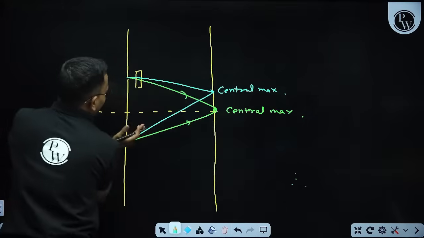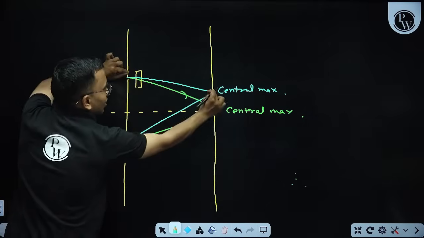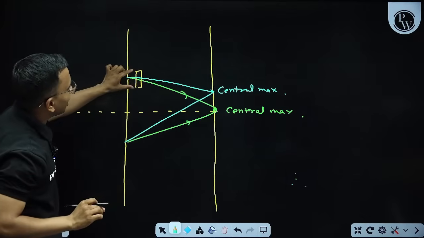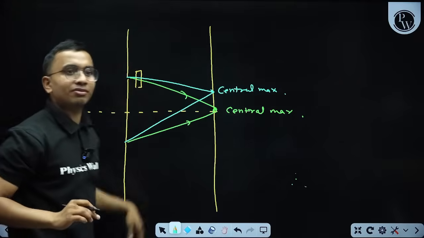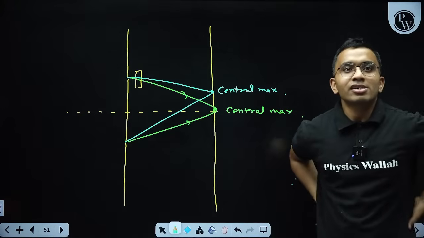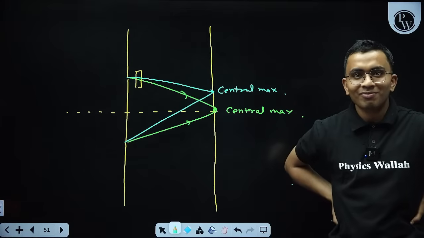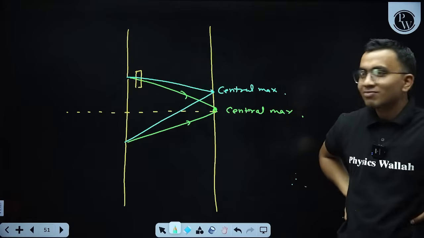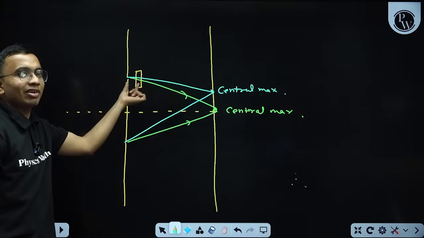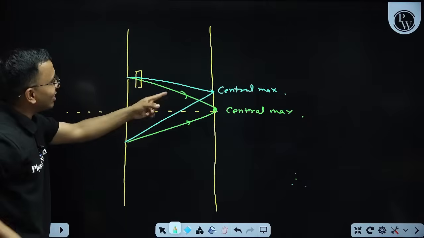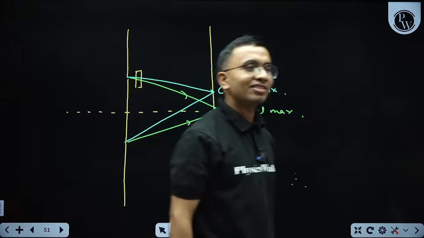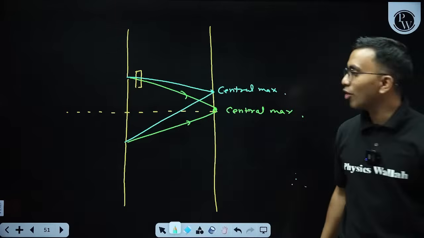Why? Now the difference of these two path lengths adjusts the extra length traveled by light in the sheet. Effectively, this ray and this ray are now traveling the same optical distance.